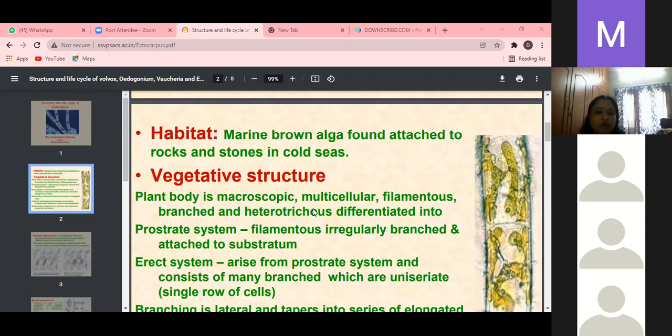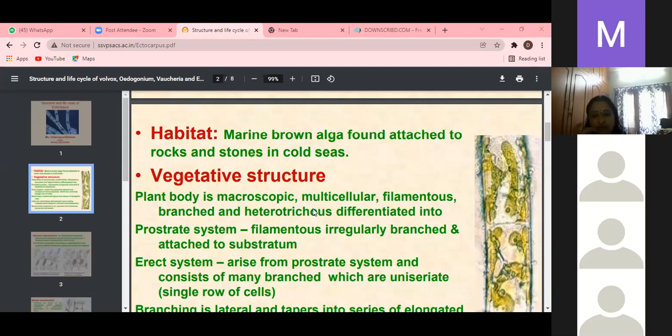Some grow attached on members of Fucales, that is Ectocarpus tomentosus. And some are attached to Laminariales order, like Ectocarpus deformans, attached to the Laminariales.